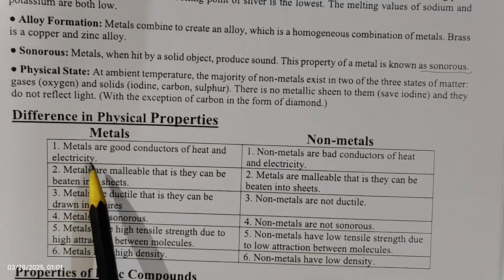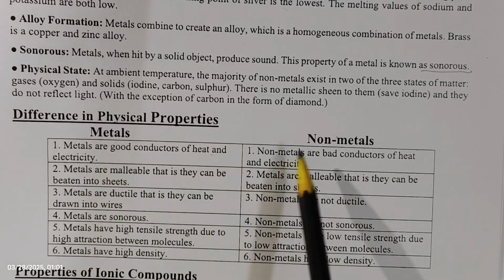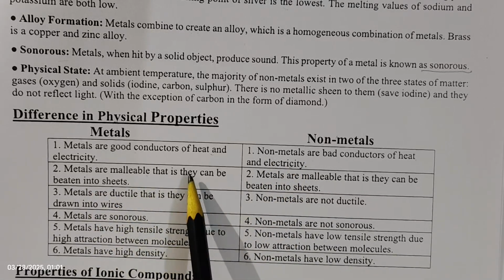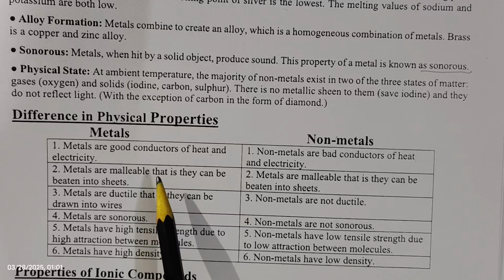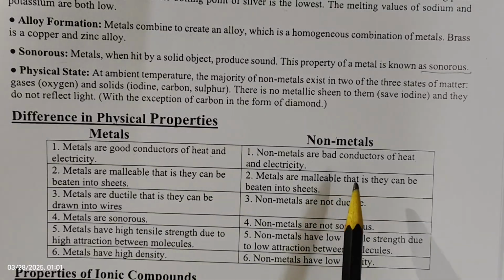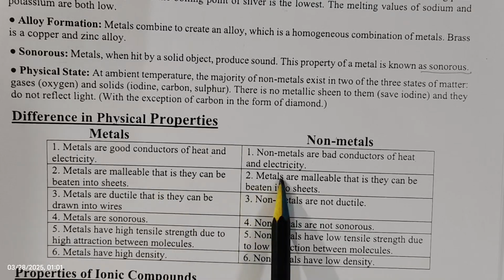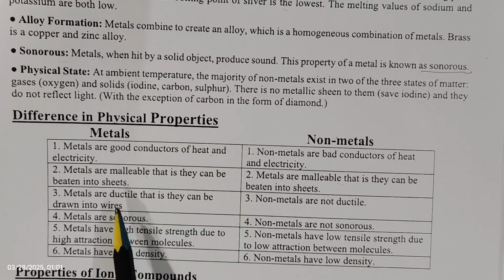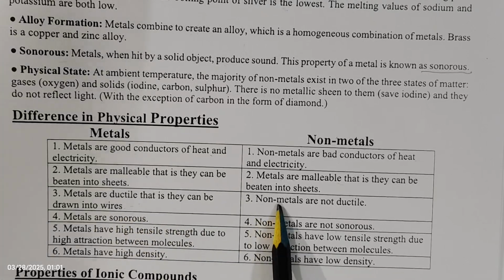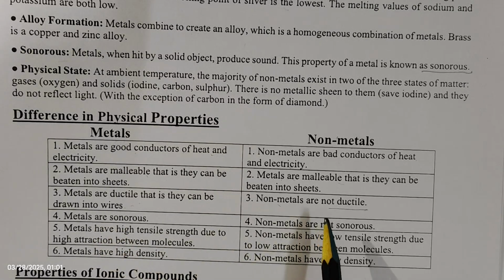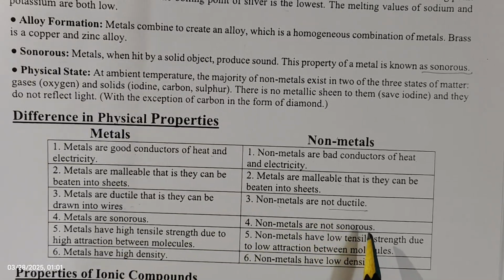Metals are good conductors of electricity, non-metals are bad conductors of electricity. Metals are malleable and they can be beaten into thin sheets. That property we call malleability. Metals are malleable, non-metals are non-malleable. Metals can be drawn into wires, we call it ductility. Non-metals are non-ductile. Metals are sonorous in nature, non-metals are non-sonorous.